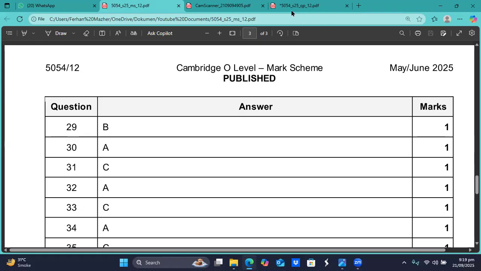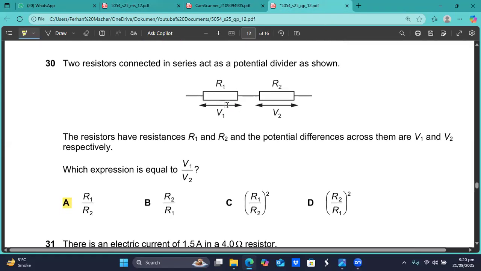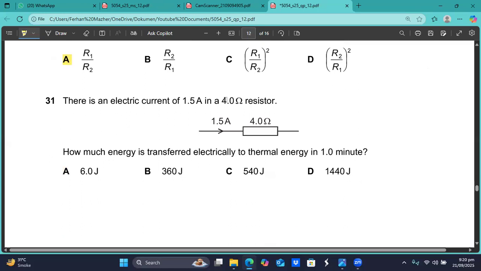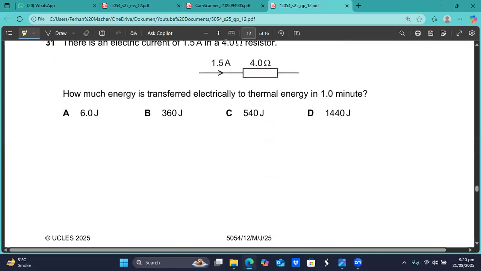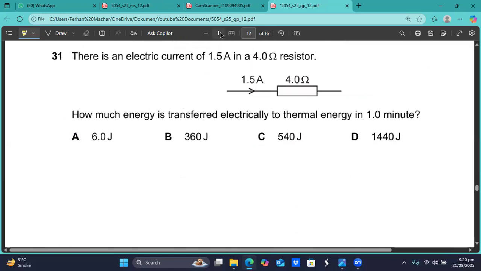Question number 31. There is an electric current of 1.5 ampere in a 4 ohm resistor. How much energy is transferred electrically to thermal energy in 1 minute?